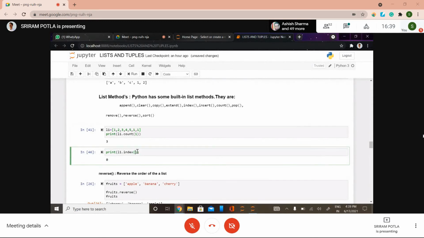So see here, even if I give 5, what is the index here? We got 4, right? It means the indexing starts from 0, 0, 1, 2, 3, and 4. So the corresponding index is 4. That's it.